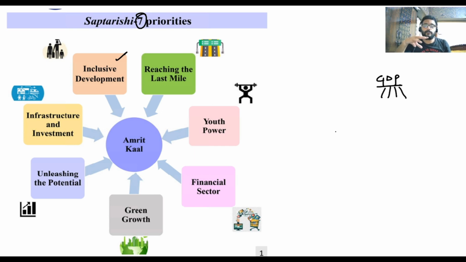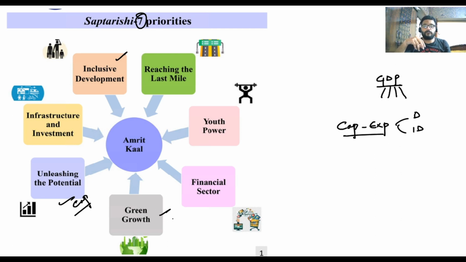In this budget, the most important target of our budget is the capital expenditures, where the government has targeted the capital expenditures directly and indirectly. In both ways we have targeted the capital expenditures, which I will take in the next slide. Unleashing the potential means what is our scope, what are our targets, and what is our capability, so that we can easily find it out.